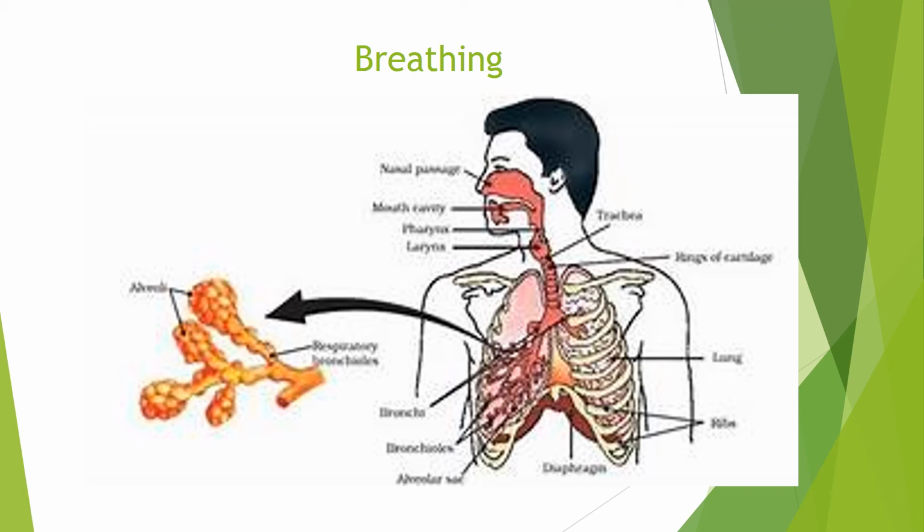Around the alveoli there is an extensive network of capillaries, and these capillaries again have a thin wall. The alveoli also have a very thin, single membrane wall. So the exchange of gases between the alveoli, which are part of the lung, and the blood takes place very easily by the process of diffusion.